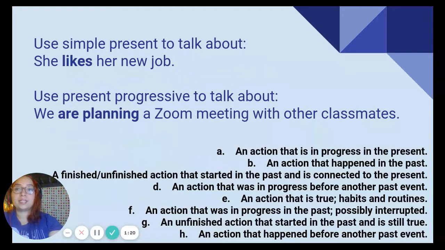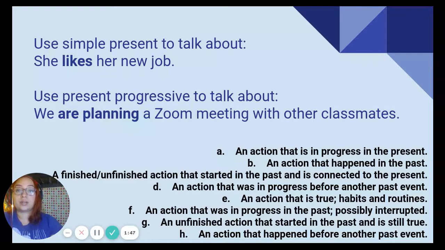Please read the sentences. Use simple present to talk about, and I have an example here. She likes her new job. How should I use simple present? Let's look at the options. A. An action that is in progress in the present. B. An action that happened in the past. C. A finished or unfinished action that started in the past and is connected to the present.